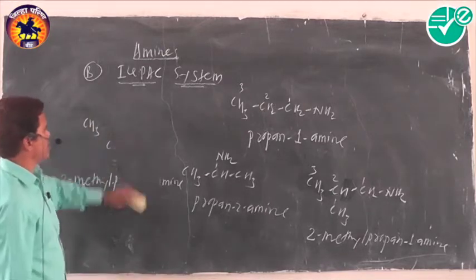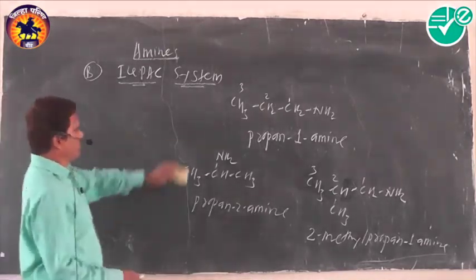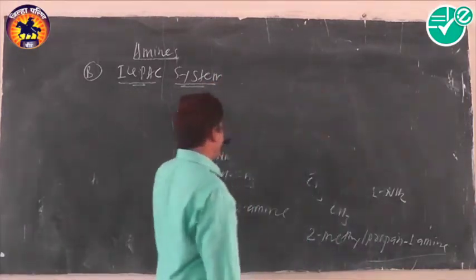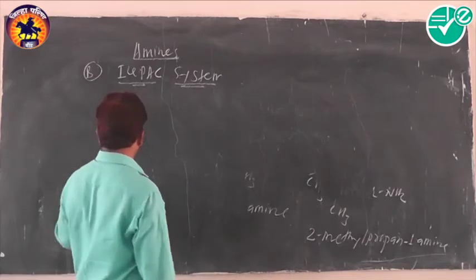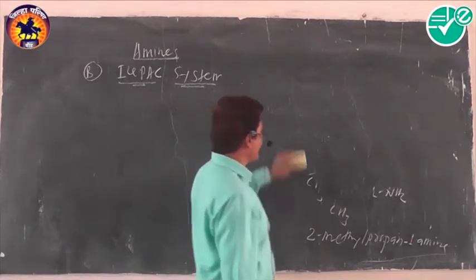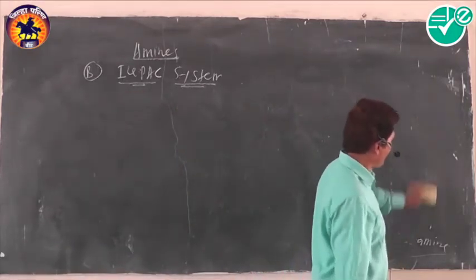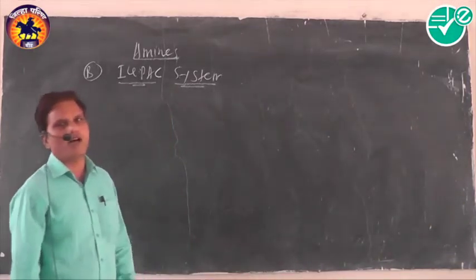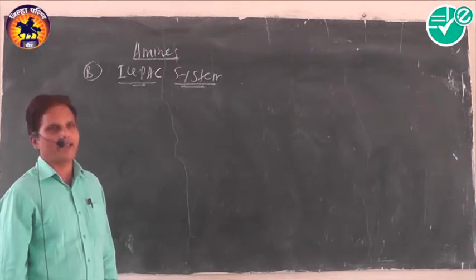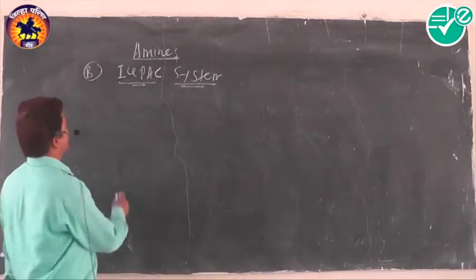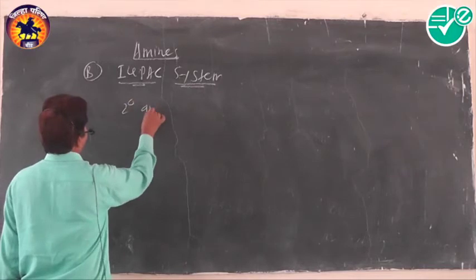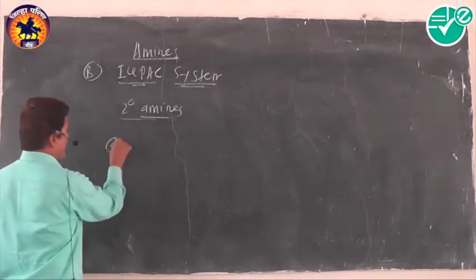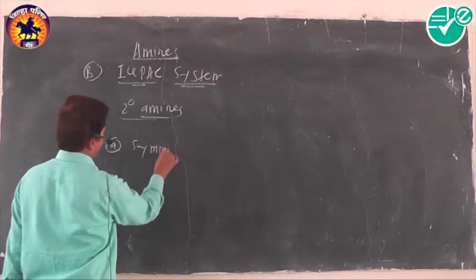While dealing with secondary amines, we know secondary amines are of 2 types, symmetrical and unsymmetrical. Symmetrical amines are called dialkanamine, and unsymmetrical amines are called N-alkyl alkanamine. First, secondary amines when they are symmetrical.